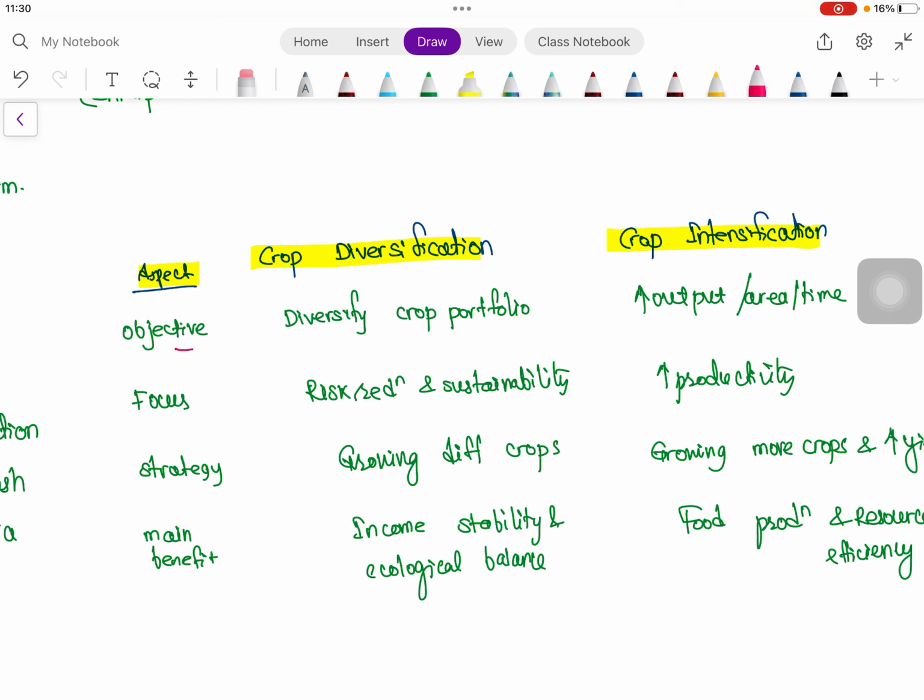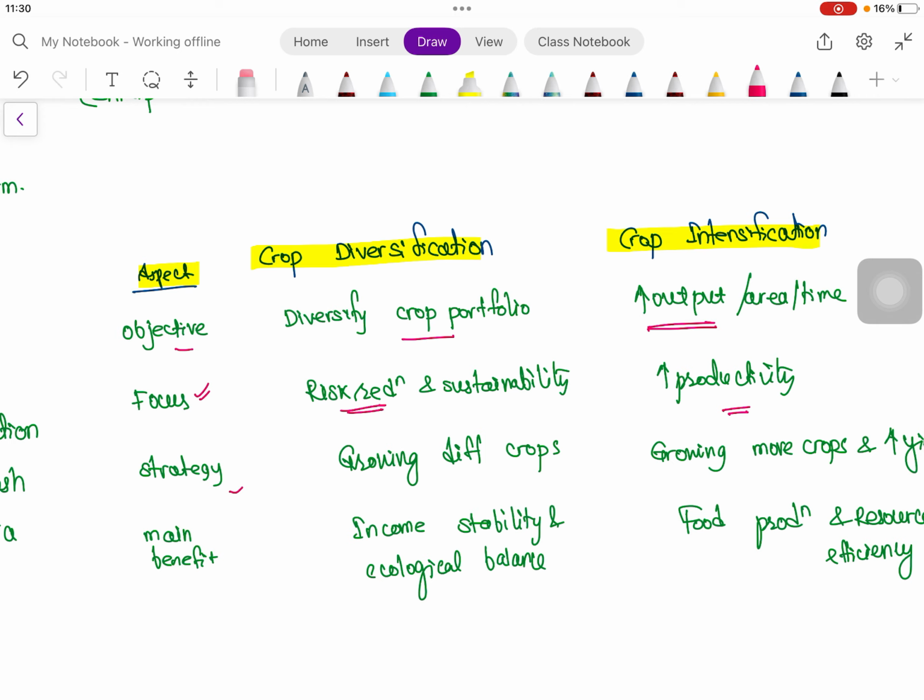In crop diversification, the objective is to diversify the crop portfolio, but in intensification, our main objective is to increase the output per area per unit time. In crop diversification, the focus is risk reduction because we are diversifying the crop portfolio. So when one crop gets affected or fails, then another crop sustains, and hence the concept of sustainability. But in crop intensification, our main aim is to increase the productivity.